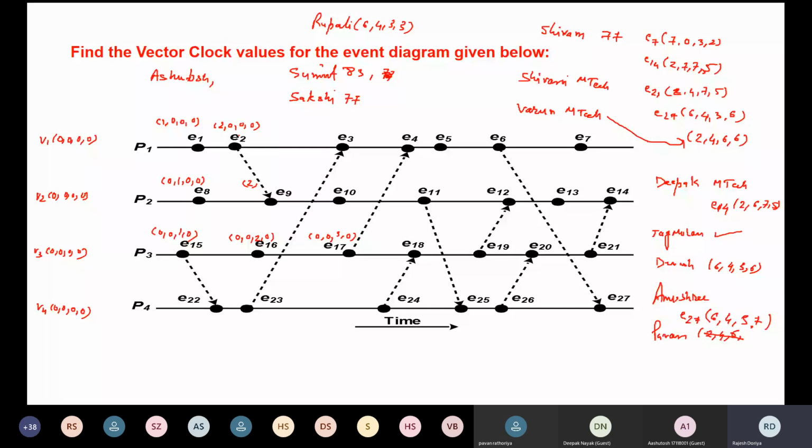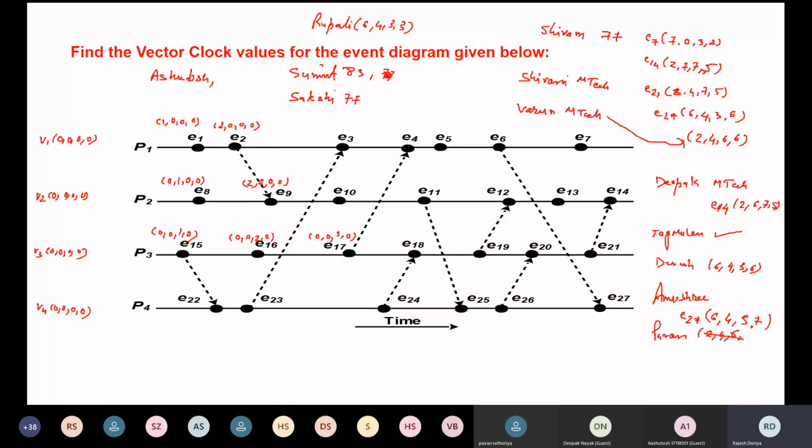Then we have to increment it by 1, right? Other values are again 0 and 0. So I have taken the maximum of these two, then incremented the local clock by 1. Is that fine to all the students? Yes, sir. This is very important. If this is clear, then all the values will be clear to all of you.